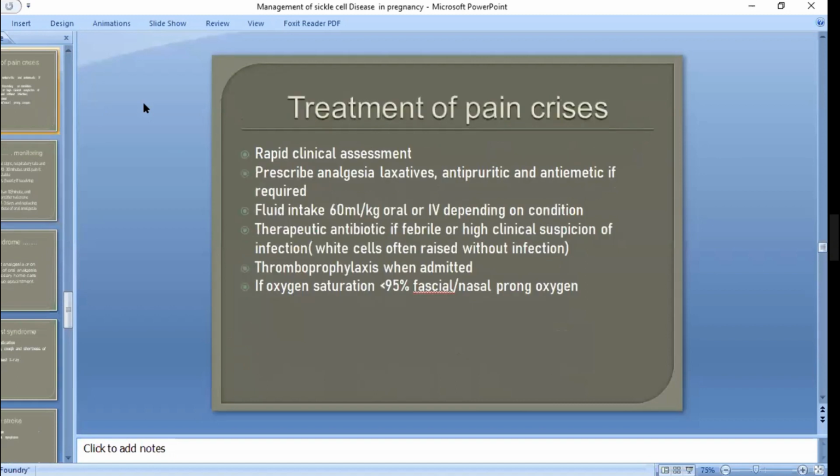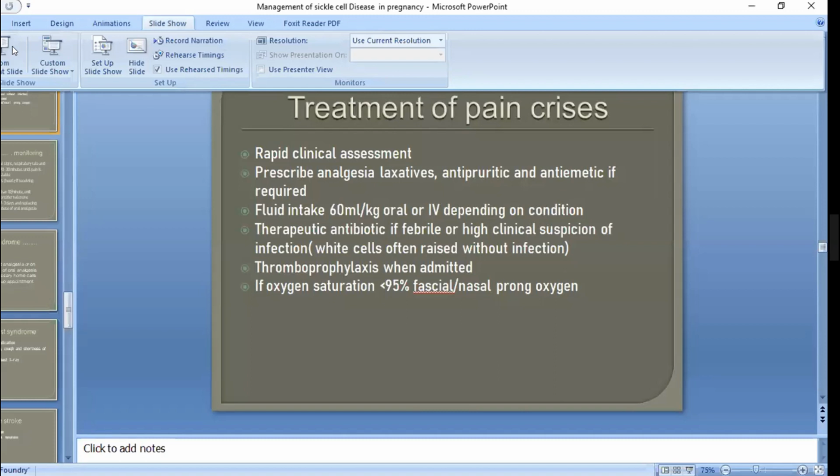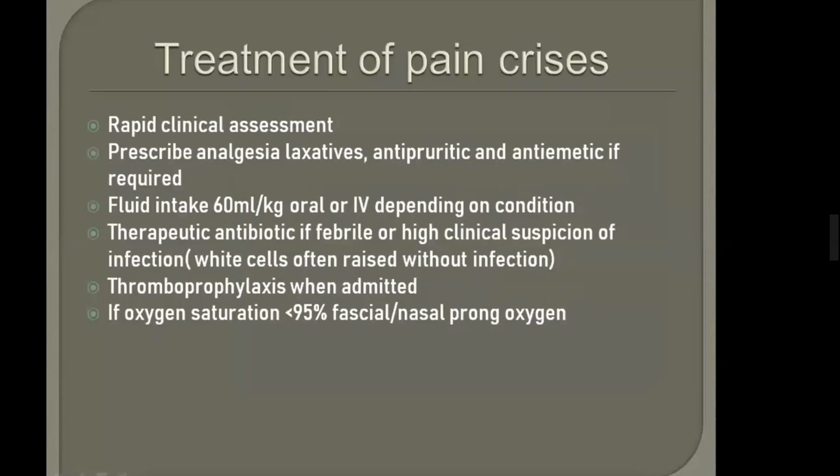So opioid analgesia causes constipation and pruritus. That's why we prescribe analgesics, laxatives, and antipruritics in case of painful crisis, to overcome the side effects of opioid analgesia. So first of all, we will do a rapid clinical assessment, prescribe analgesia, laxatives, and antiemetics if required.